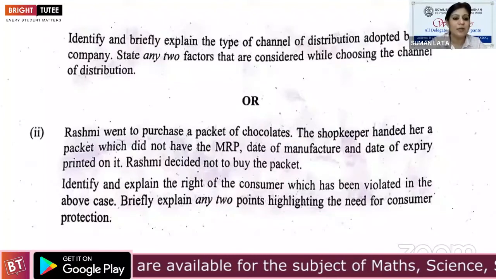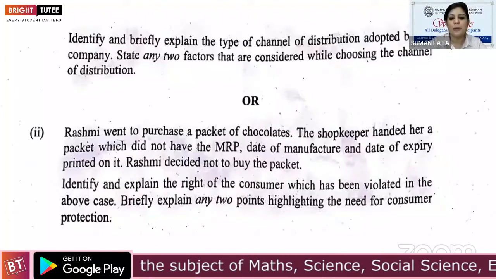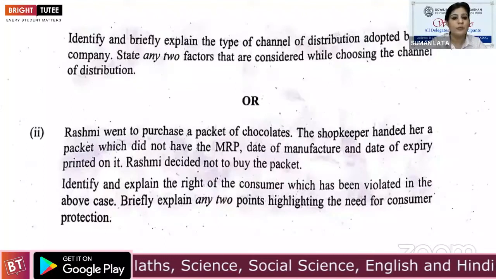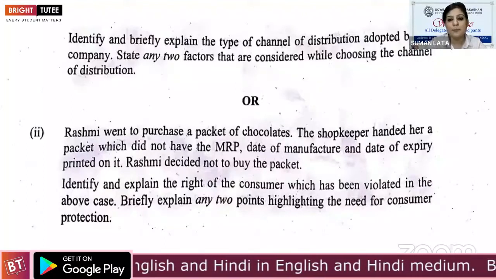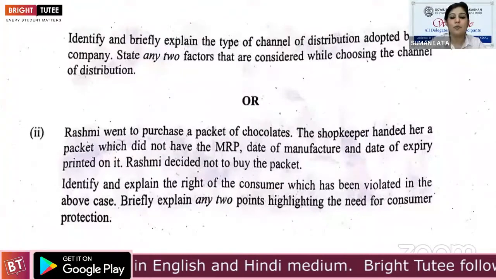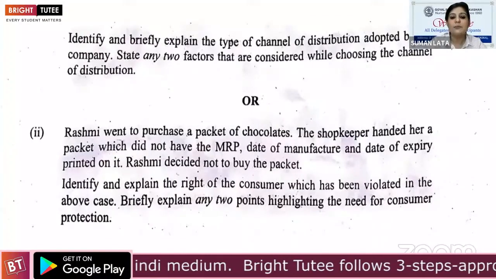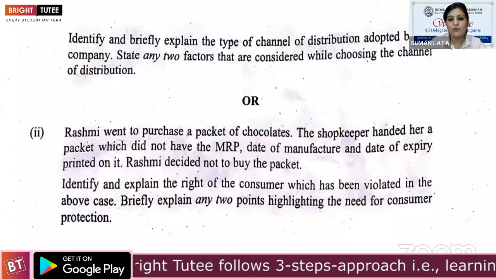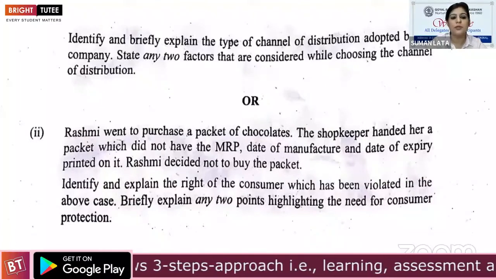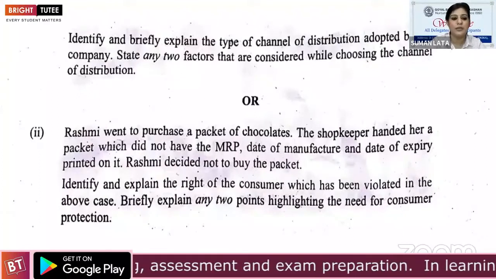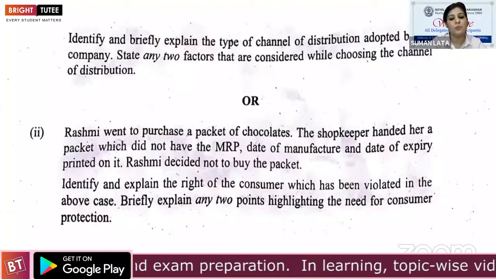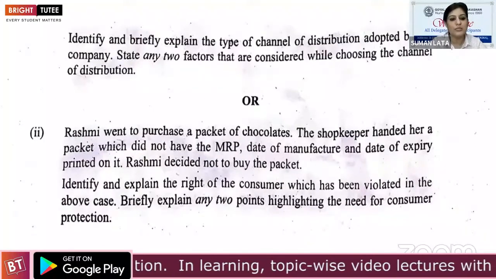Let's discuss the second part. Rashmi went to purchase a packet of chocolates. The shopkeeper handed her a packet which did not have an MRP, date of manufacture and date of expiry printed on it. What is MRP? Maximum retail price. There was nothing on this packet, no MRP, no manufacturing date, no expiry date. Rashmi decided not to buy the packet. Yes, this was a wise decision.